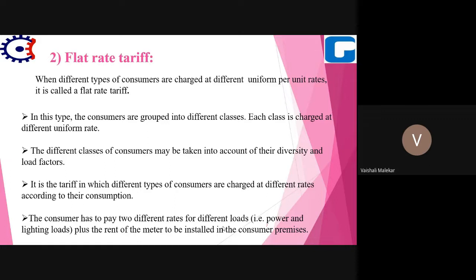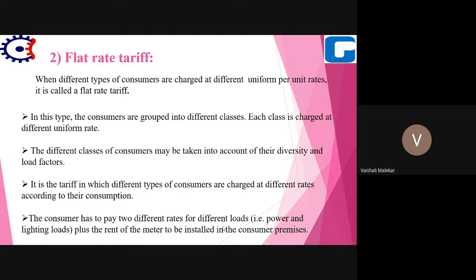And how are these groups formed? They are formed taking into consideration their diversity factor and load factor. Depending on the diversity factor and load factor, these groups are divided.